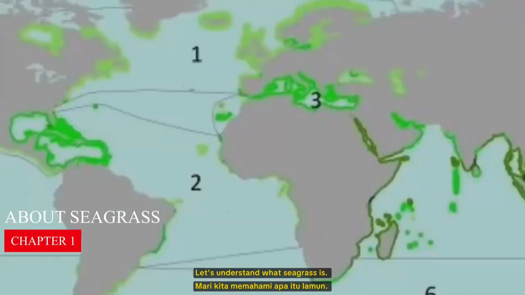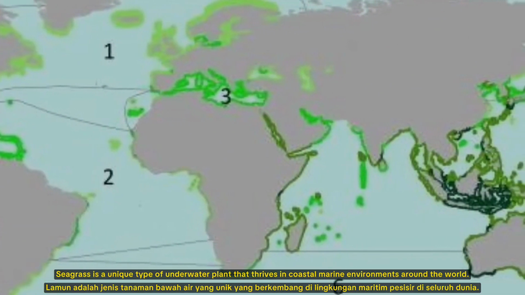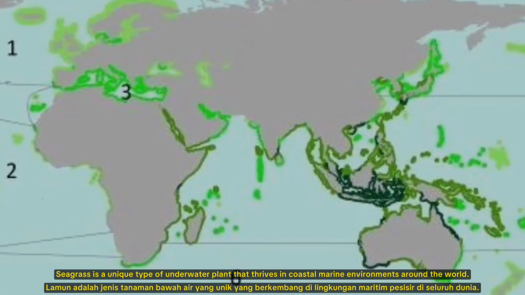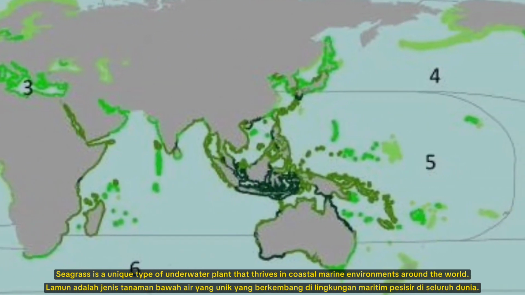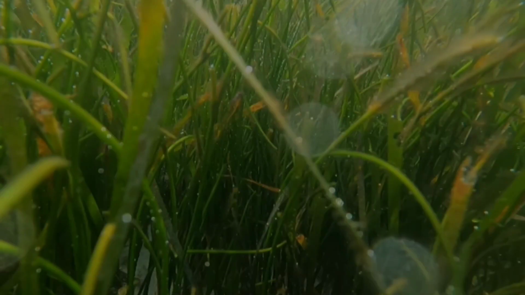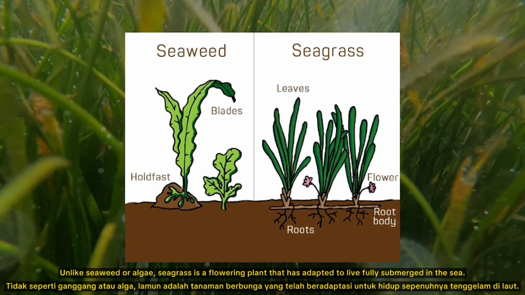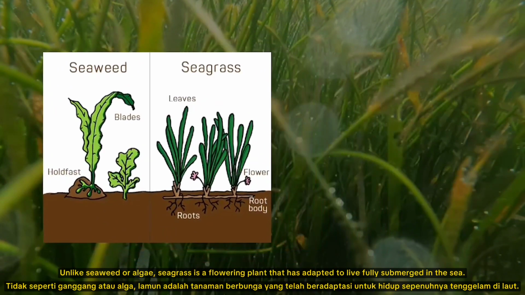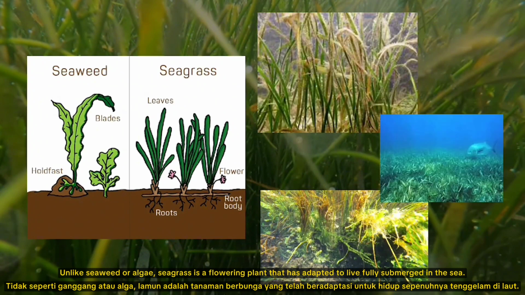Let's understand what seagrass is. Seagrass is a unique type of underwater plant that thrives in coastal marine environments around the world. Unlike seaweed or algae, seagrass is a flowering plant that has adapted to life fully submerged in the sea.